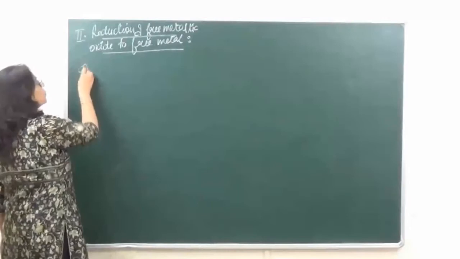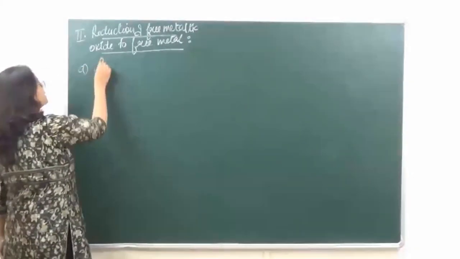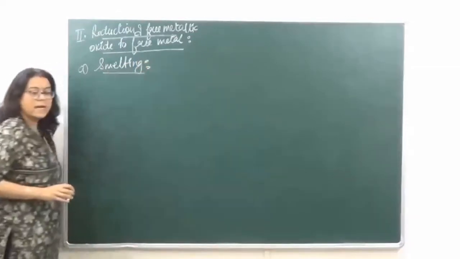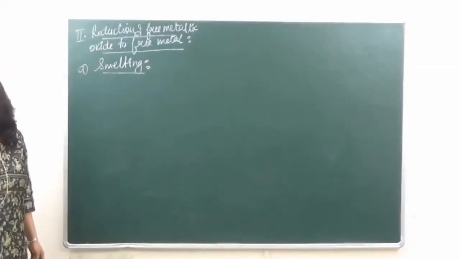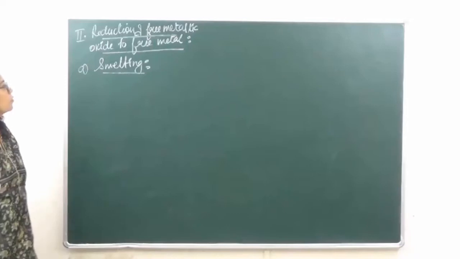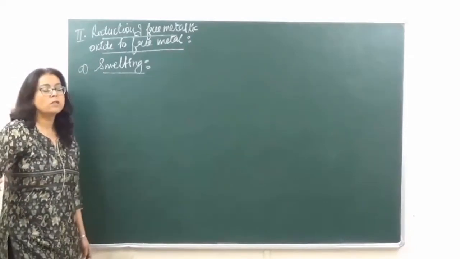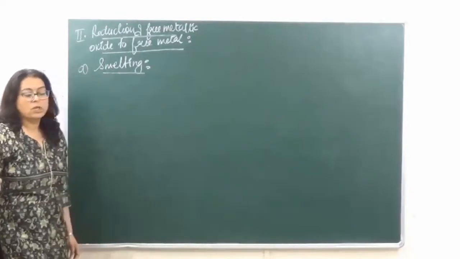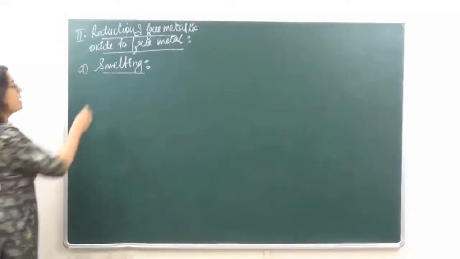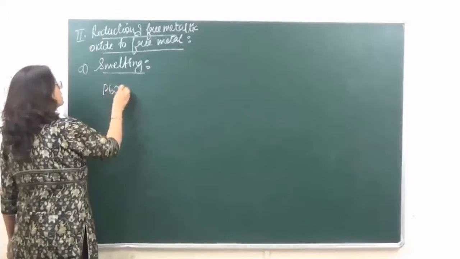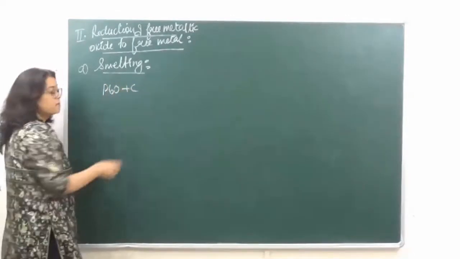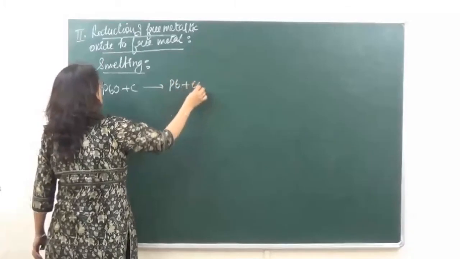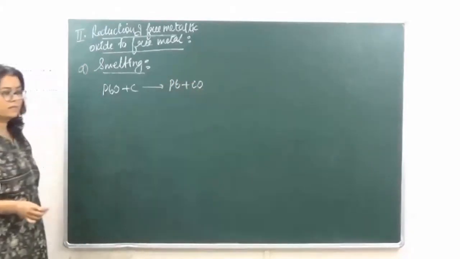So let's just go on to that again. We are going on to the first method, that is smelting. As we have already done, in case of smelting, we are going to reduce the oxide ores with carbon at high temperatures. So in this case, if we are having lead oxide, we are treating it with carbon, we are going to get lead plus carbon monoxide. ठीक है?